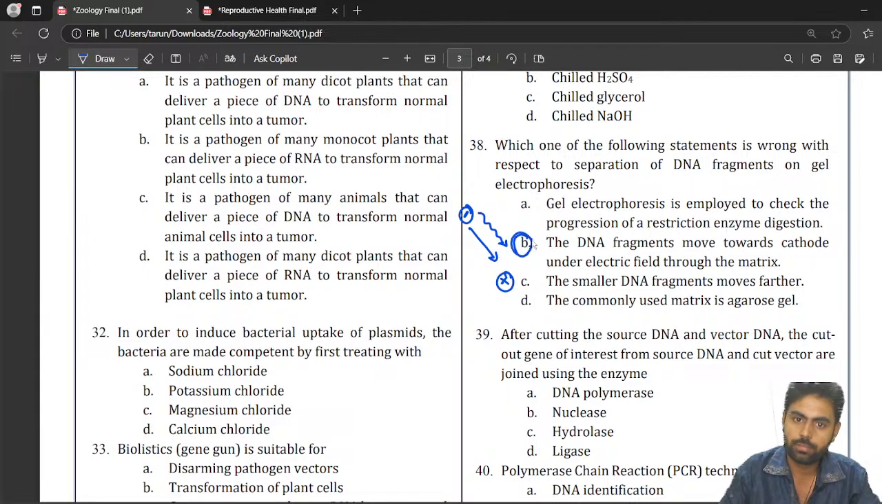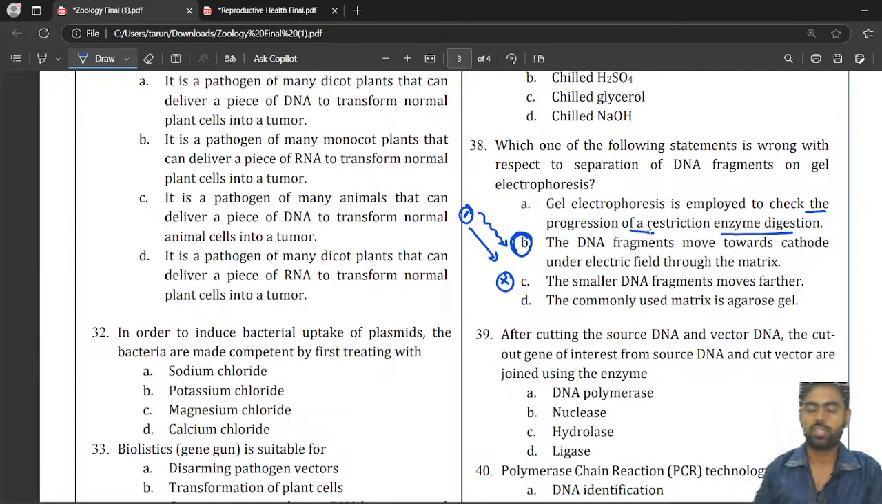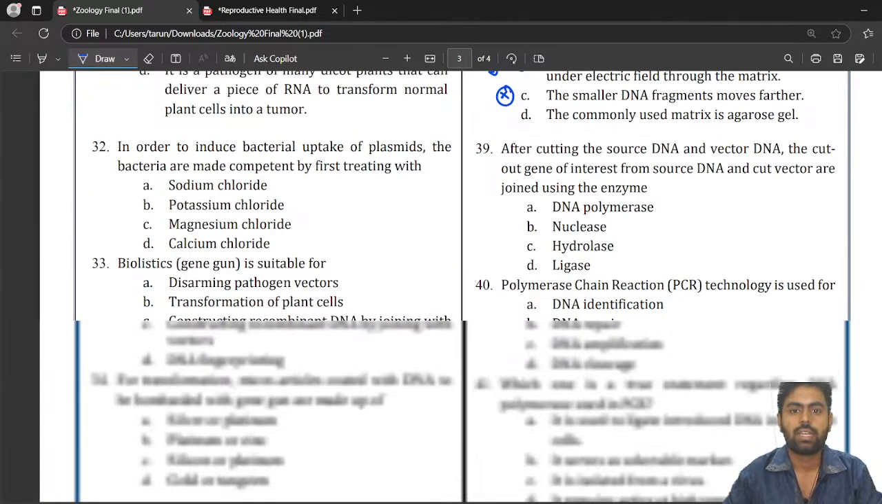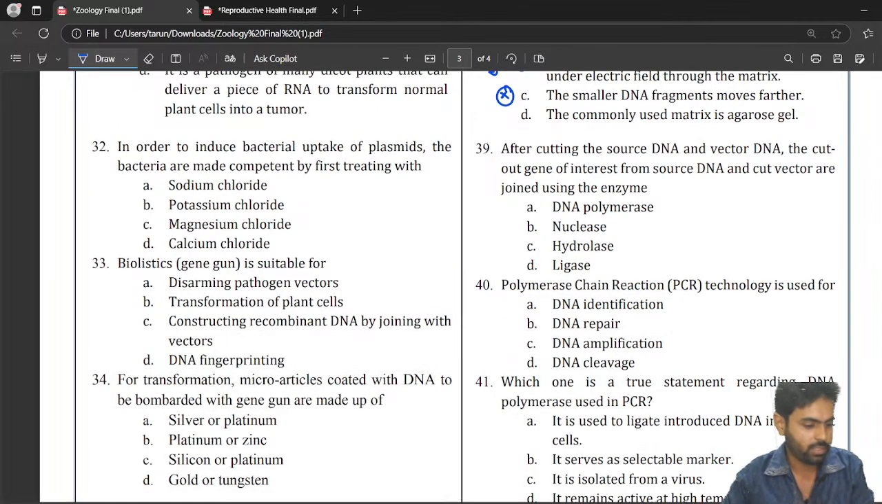So this is wrong. Gel electrophoresis is employed to check progression of a restriction enzyme digestion is correct only. How much digestion is over and what more digestion we have to do, all these things we can check. Whether this restriction endonuclease can produce our piece of DNA or not, that also can be checked using gel electrophoresis, right? So yes, next, that's it, I guess.